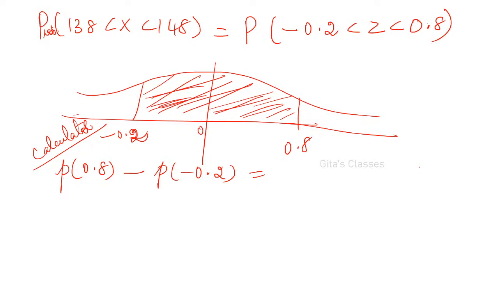From the table, Shrutika, I will find out. 1 second. I will do the same in the table also. See, 0.8 minus 0.2. So here I got P of 0.8 is 0.78814 minus 0.2. P value is 0.42074. All of you along with me, you can use your calculator. Find the P values.